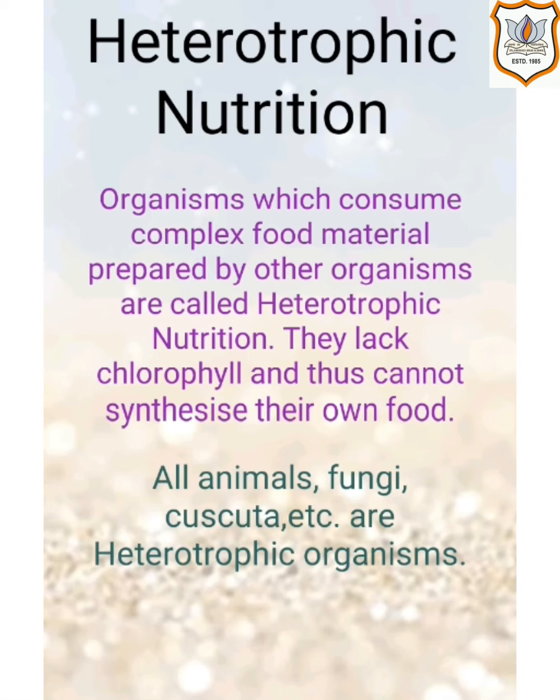So, the definition of heterotrophic nutrition: hetero means other, nutrition from different means. We can say organisms which consume complex food material prepared by other organisms are called heterotrophic. In this case, organisms do not have chlorophyll in their body and thus they cannot prepare their own food. For example, all of us, all human beings, all animals, either they are vegetarian or non vegetarian, fungi, cuscuta, and many more are examples of heterotrophic organisms.